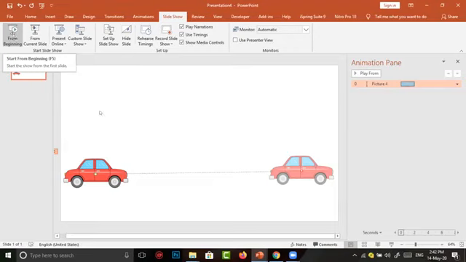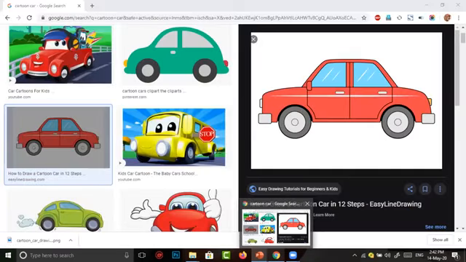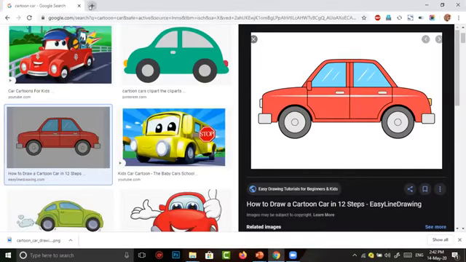So we have to bring a background here. In our demo video, we have seen a natural background. To get the same image, again I go to Google.